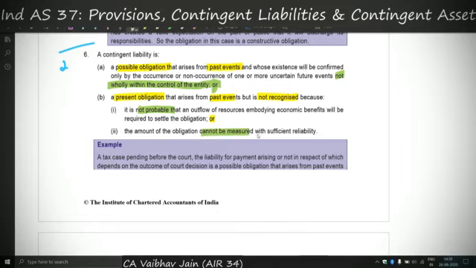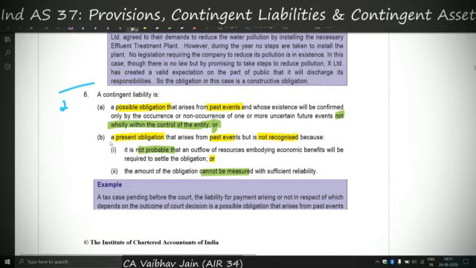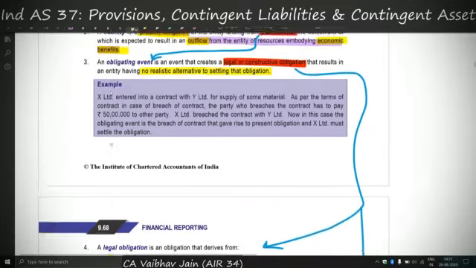So there are two components. I'll again say these things. If a contingent liability is there, how do we identify it? Either there is a possible obligation, where the word possible means that it is dependent on certain factors, certain events, which if they occur or do not occur will result in the obligation, and such factors shall not be within the control of the entity wholly. First this. So for the B point, we'll again see both the definitions.